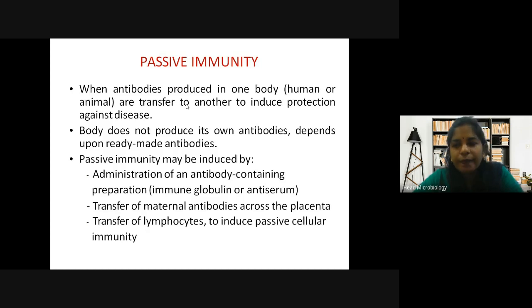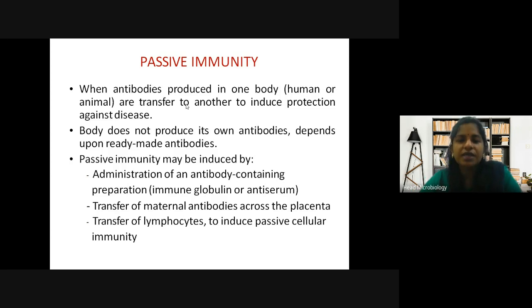Because of this, the animals produce antibodies against the tuberculosis bacteria. They are a virulent strain which they have injected, and the animal body produces antibodies.